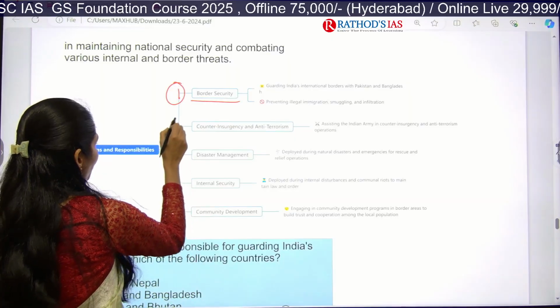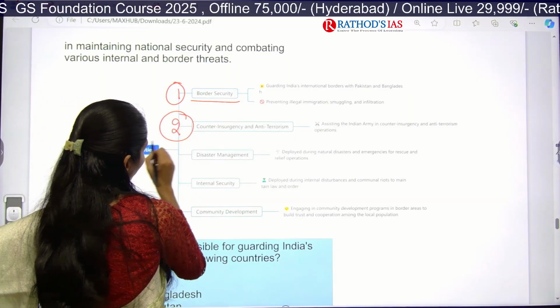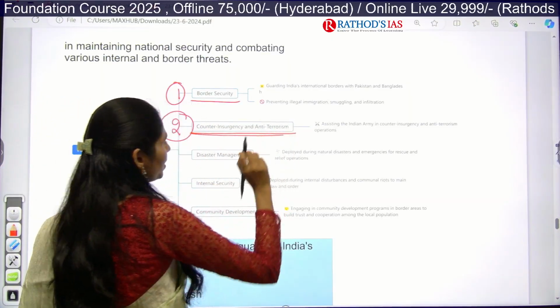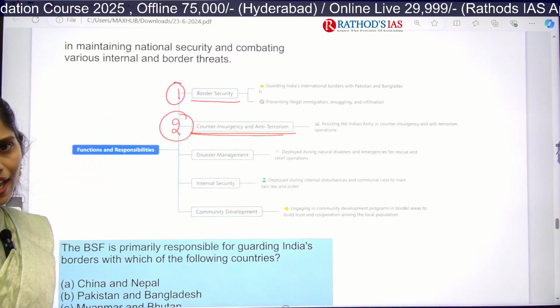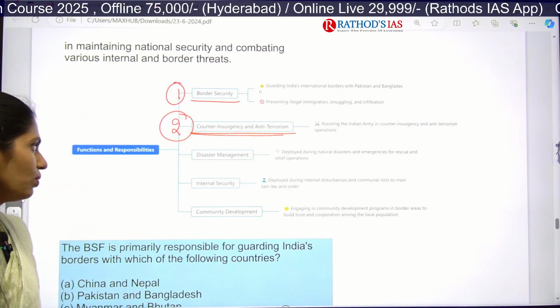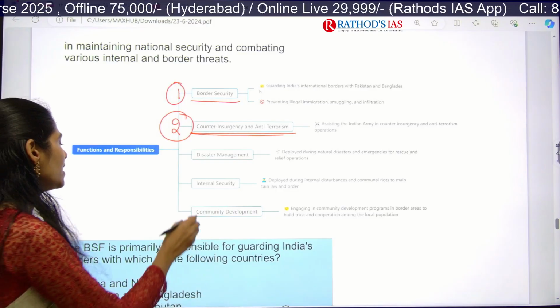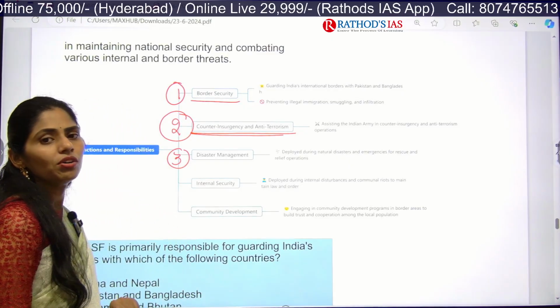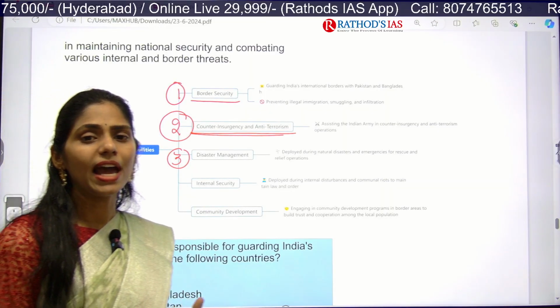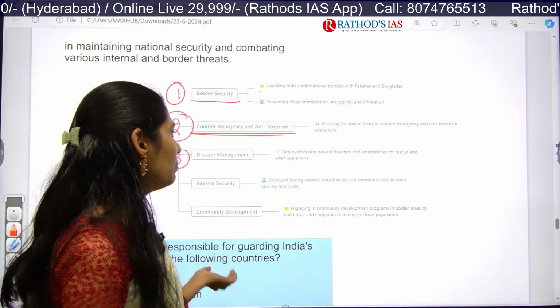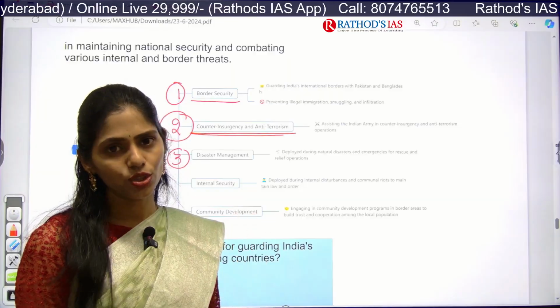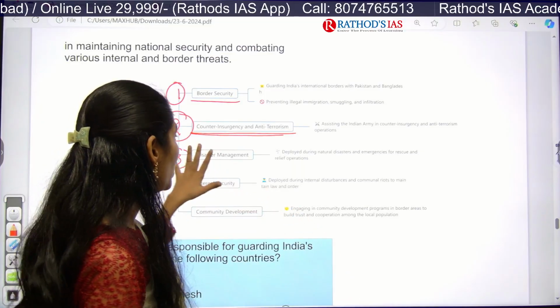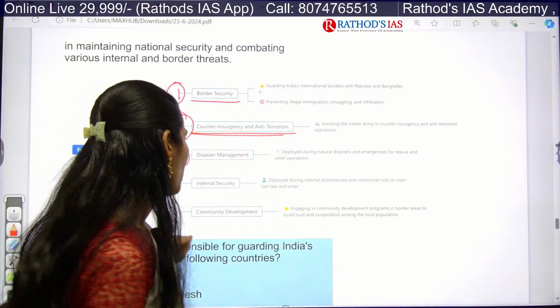And the next important function of this BSF is that they are also involved in counter-insurgency as well as anti-terror activities. Okay. And the next one is disaster management, especially in natural disasters and emergencies, for rescue and relief operations. So we will be deploying this BSF.